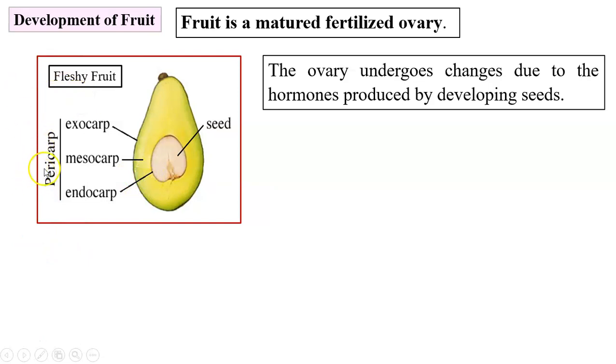So pericarp is well differentiated into exocarp or epicarp, which is usually outer covering, leathery. The middle fleshy, edible, juicy, sometimes fibrous, mesocarp, and inner stony endocarp. These are the three layers of pericarp observed in fleshy fruit.